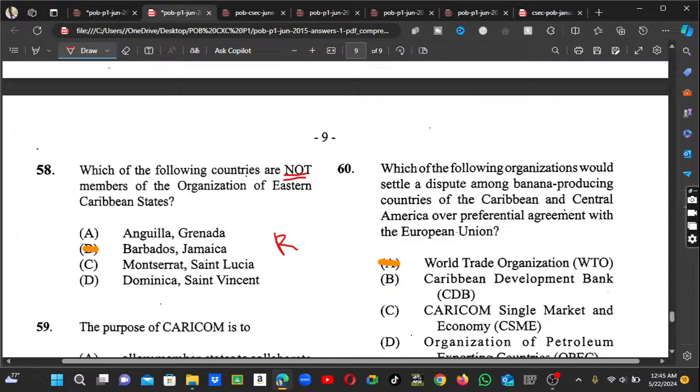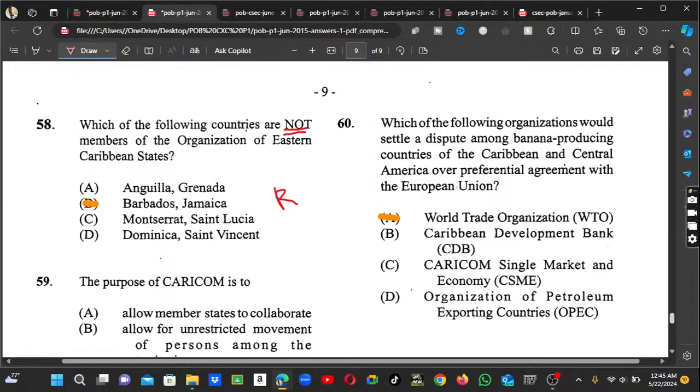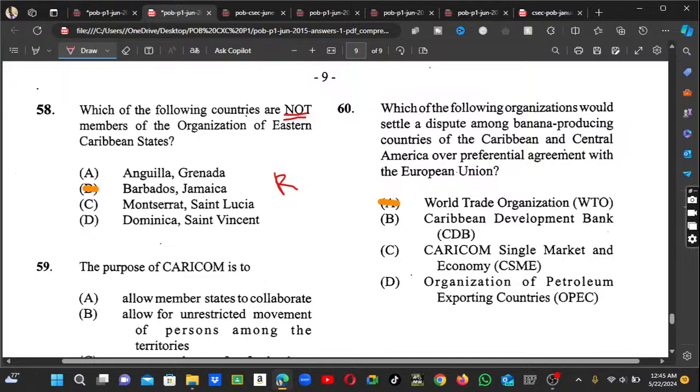Number 59. We're almost through the 2015 paper. It says the purpose of CARICOM is to, and we know that the purpose of CARICOM is to foster interregional trade and common services.